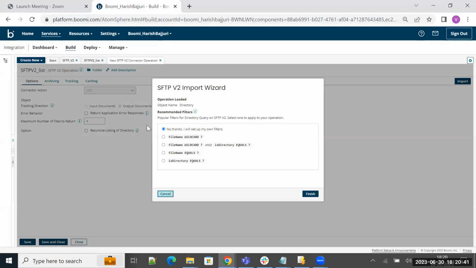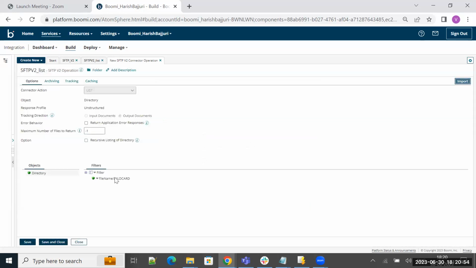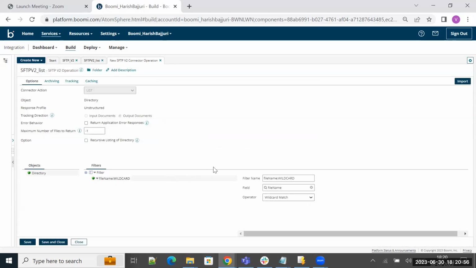The object is now loaded, and the UI is prompting a few suggestions to configure your filter. I'll select the file name wildcard filter and click on finish. We are searching based on the file name, and I have selected the operator as wildcard match. Let's click on save.